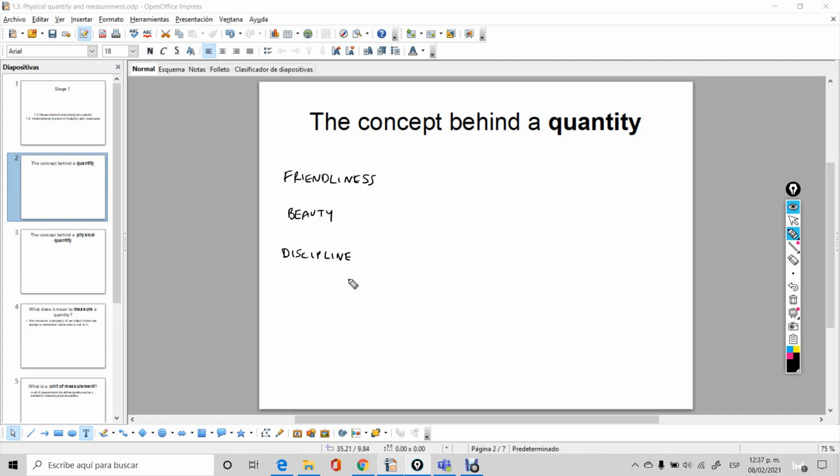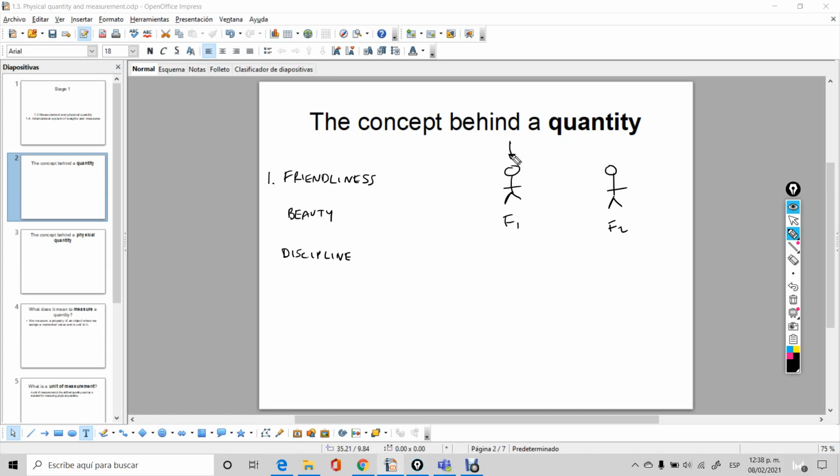Friendliness, beauty, discipline. For example, let's take the first one, friendliness. Suppose that you have a couple of friends. I'm gonna call this one friend one, and I'm gonna call this one friend two. I mean, you may have many more friends, but let's suppose that we have only these two to talk about. And you have known this guy for so many years.